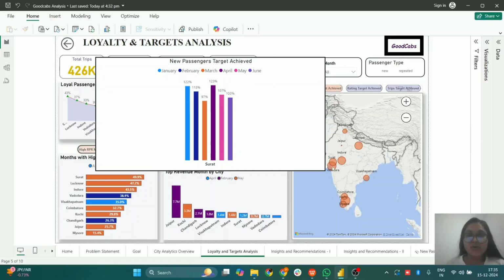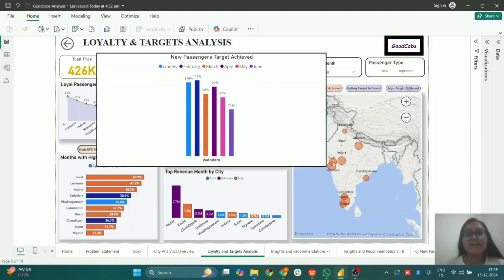In Surat or Vadodara, we can see that in some months they have achieved the new passenger target, whereas the target achievement has been depleting constantly from the month of April to June, and Vadodara city has missed its target by 26% in the month of June. So it needs to improve on its customer experience, so that it can attract more new passengers.